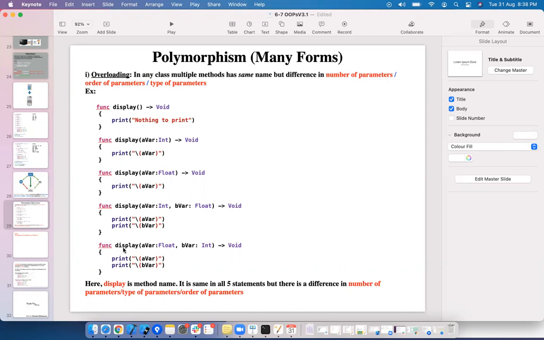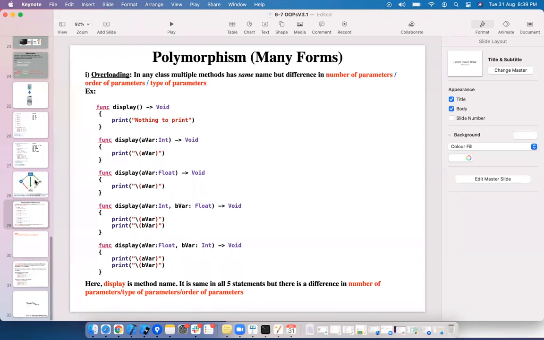If you see all these methods clearly, all method names are the same, but the difference is either the number of parameters, or order of parameters, or type of parameters. Here display is the method name. It is the same in all 5 statements, but there is a difference in number of parameters, type of parameters, or order of parameters.